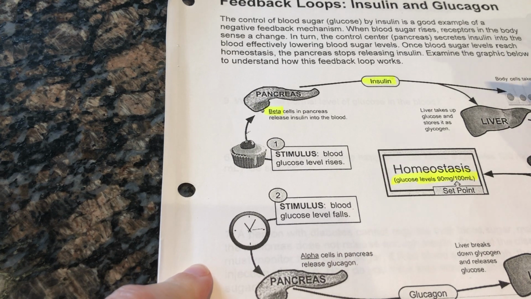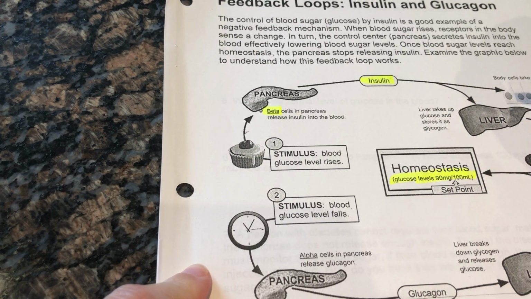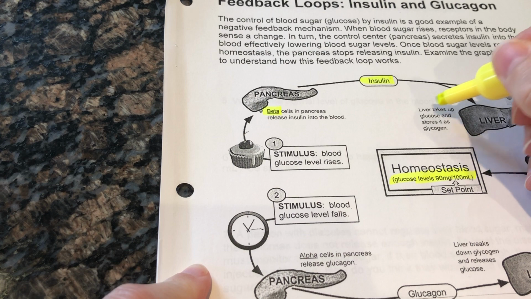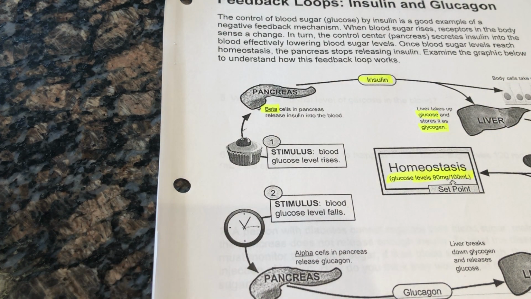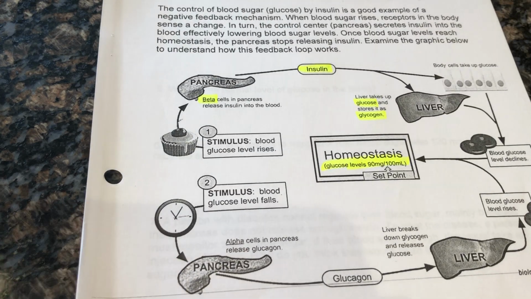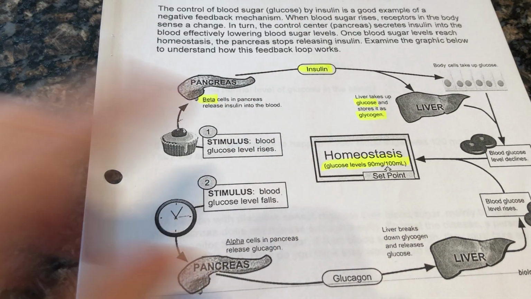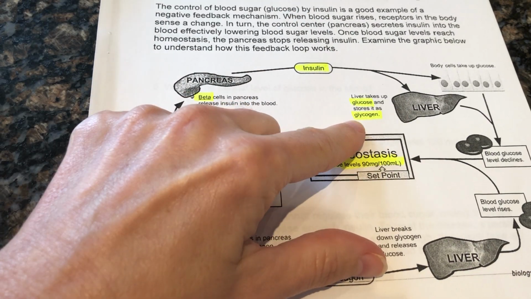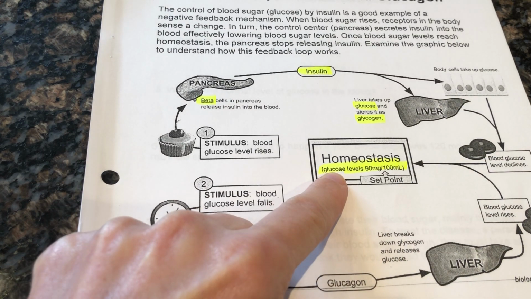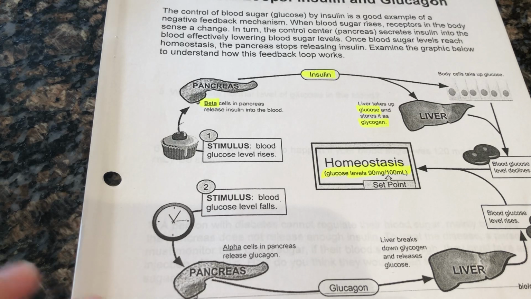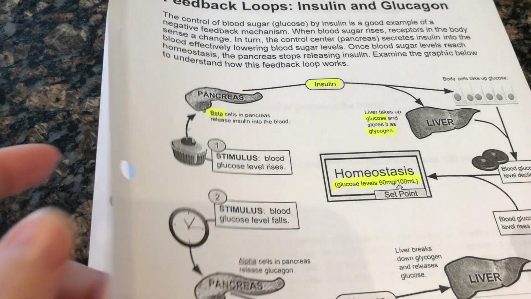And what insulin does is it tells the liver, so now the liver's working in this too, it says to the liver, take glucose and make it into glycogen. We're going to store the glucose, okay? Because we don't need it right now. We don't need our blood sugar to be that high. And then as a result, the extra glucose is absorbed and converted into glycogen in the liver, and our glucose levels decrease, okay? So that's what happens when your blood sugar rises.